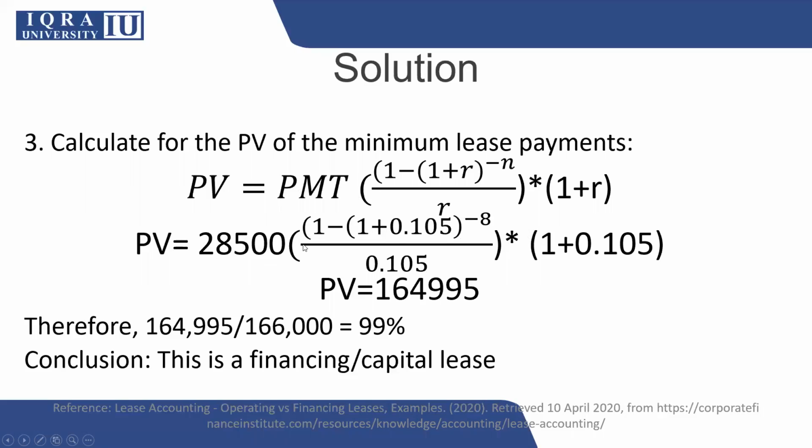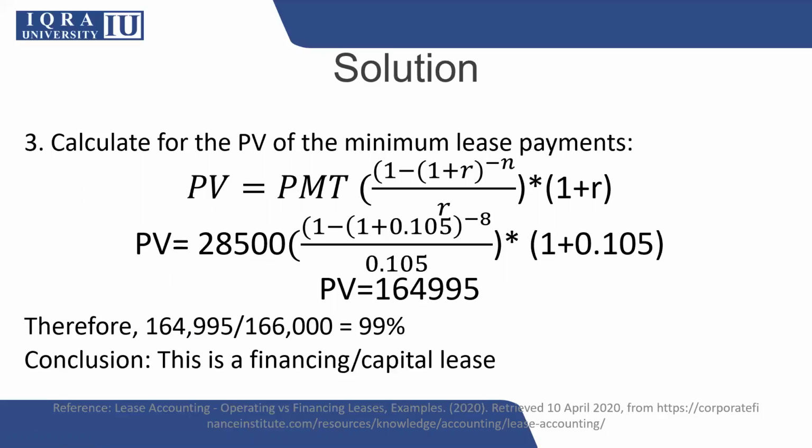As we did in the previous lecture, if we take the present value of the lease payments and divide it by the fair value of the item, the percentage comes to 99. If this percentage is more than 90%, the criterion that was set in the previous lectures, it means that this lease can also be considered a capital lease.